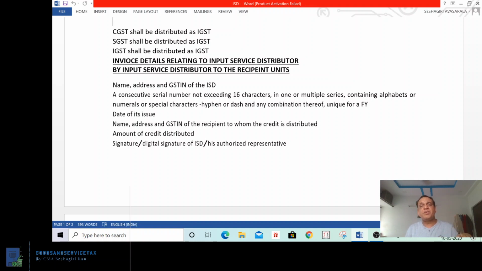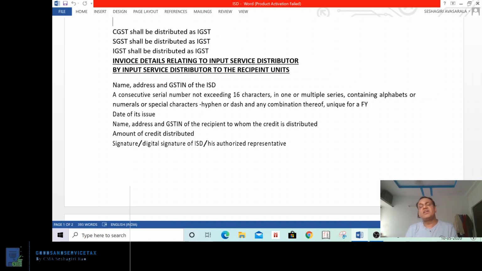If the recipient and ISD are in the same state, SGST credit shall be passed as SGST, CGST credit shall be passed as CGST, IGST credit shall be passed as IGST. If the ISD and the recipient unit are in different states, then all credit shall be passed as IGST. CGST, IGST, SGST shall be distributed as IGST.